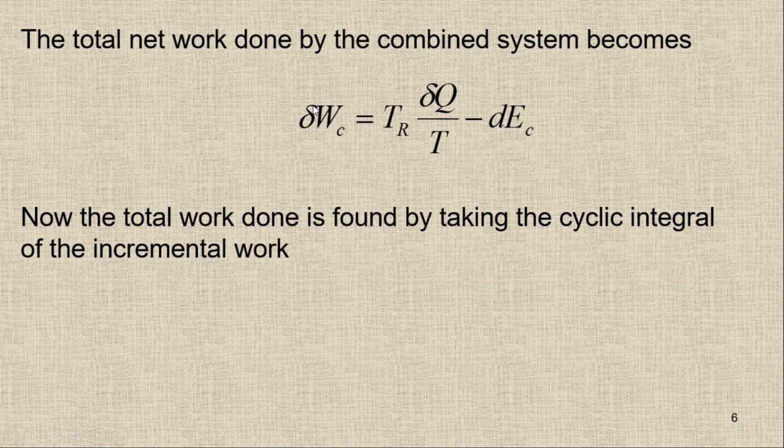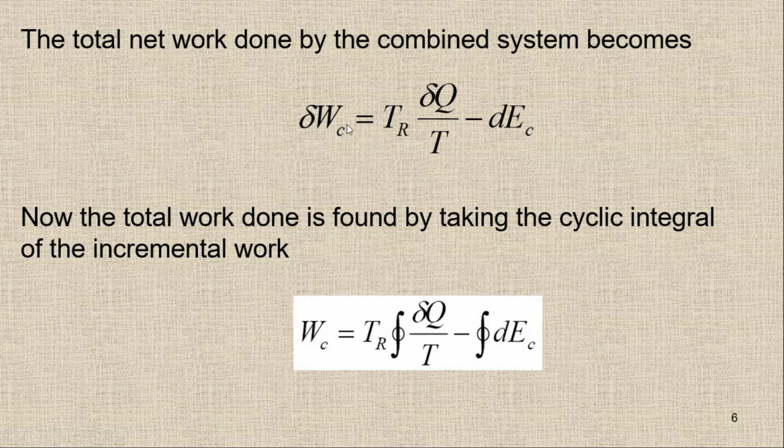Right now this is in differential form, so it means we are checking the incremental work done. So for the total I have to integrate this one. If I integrate, I will get it like this. So we have the total work done, and it is equal to TR times the integral of this one minus the integral of this part.